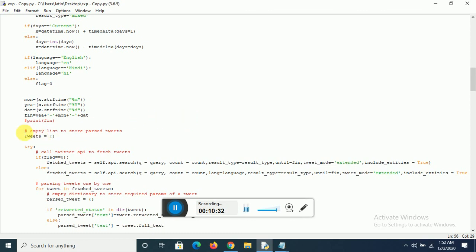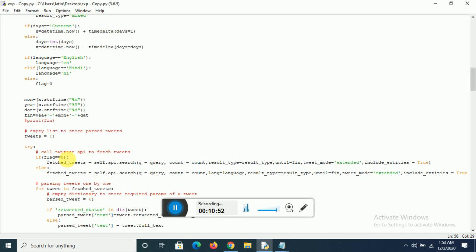So here we create an empty list to store the past tweets. Whatever tweets we are going to access and parse will be stored in the tweets list. So try, we call the Twitter API to fetch, the flag is equal to 0.